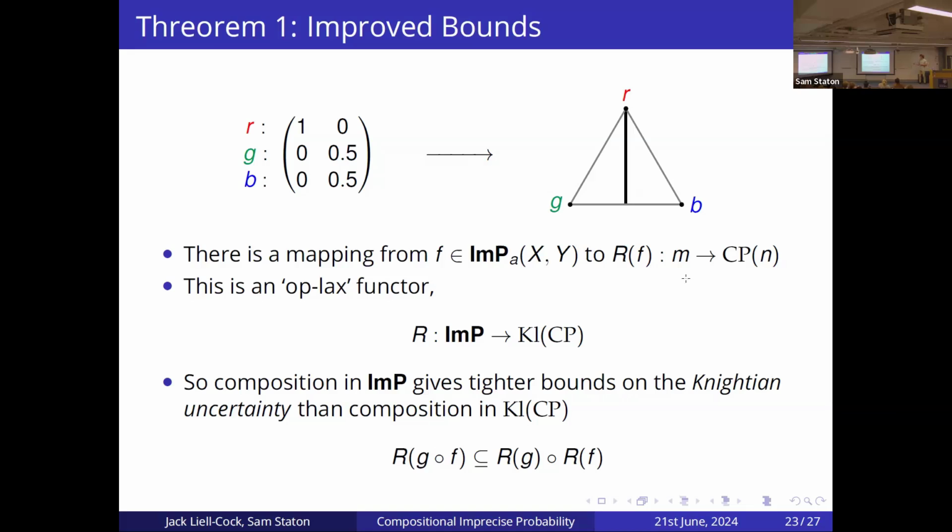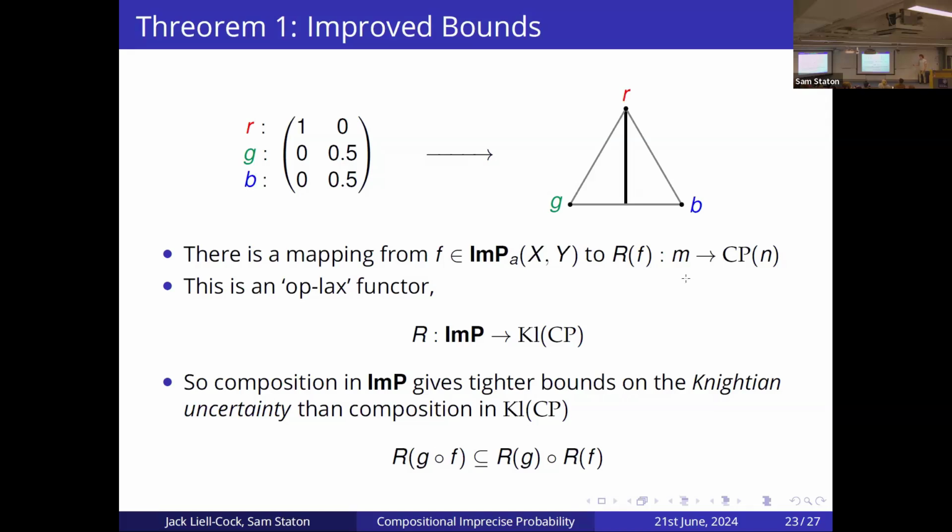So each column vector is a possible non-deterministic branch, and the values of these column vectors represent the deterministic output of the program. So the first one will only return red, and the second one will only return 50% chance green, 50% chance blue. And so we can map each of these points to a point in our simplicial set and take the convex closure of them, because we're looking at all possible probabilistic choices between these two extremal values. And that gives us this convex set of distributions that the morphism corresponds to.